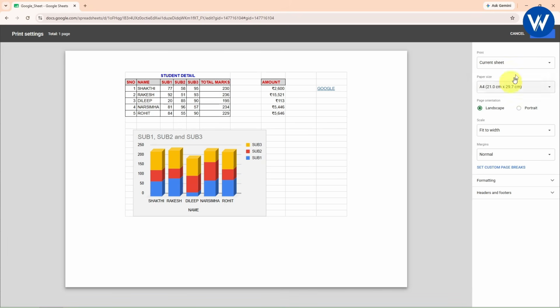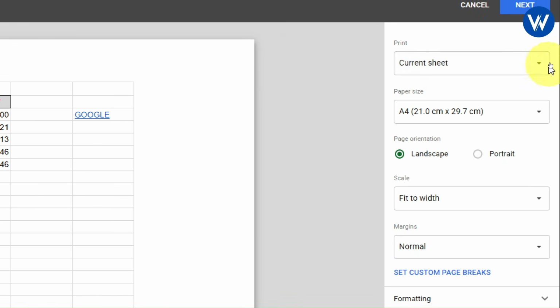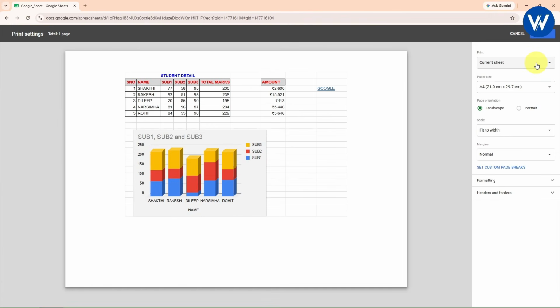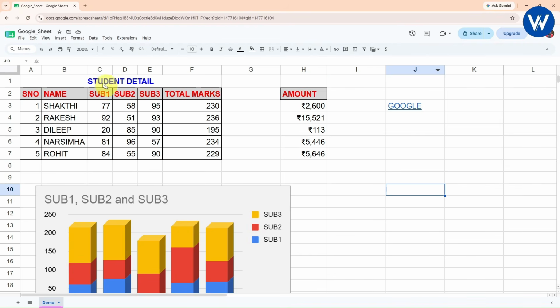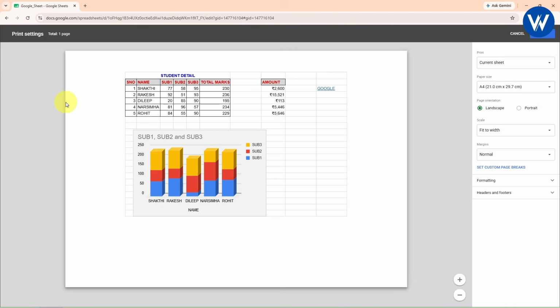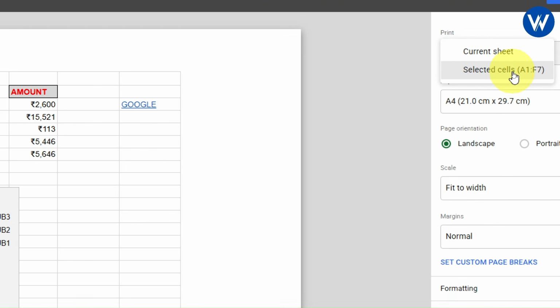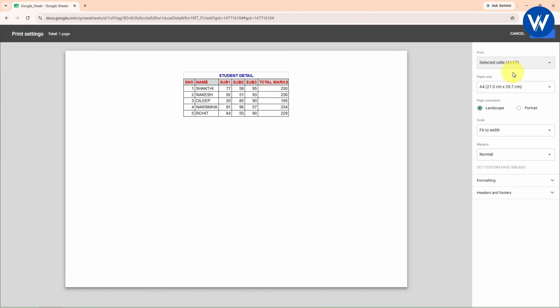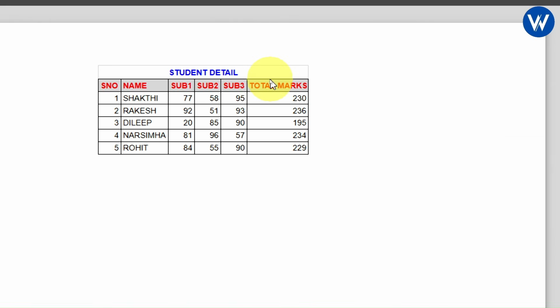At the right-hand side, this is the panel available. This is actually the current sheet. I want to print only the selected cell. So basically, let's suppose I want to print only the student detail. So first let me cancel this. I will select this data. Select the cell, press Ctrl P. Now instead of current sheet, I will go with the selected cell. Once you click on selected cell, it is completely amazing, guys. Now you can see only this particular table will be printed.